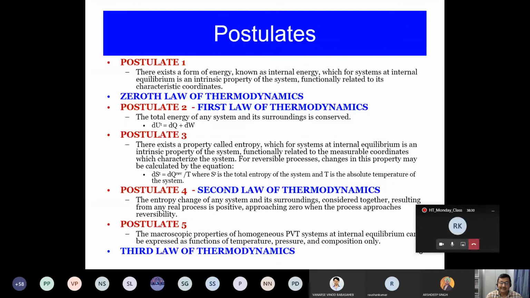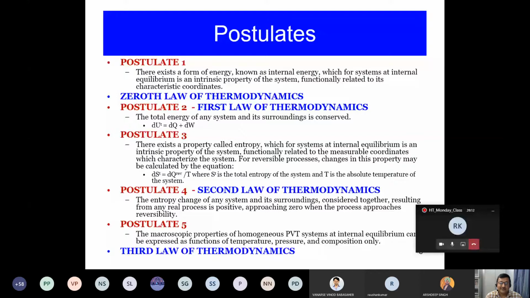But they are not exclusive. It doesn't add up to 9. Some of the postulates also coincide with the laws. So what is postulate 1? There exists a form of energy known as internal energy, which for systems at internal equilibrium is an intrinsic property of the system and functionally related to its characteristic coordinates. We are going to come to the details of internal energy. First, you come to know about a parameter called internal energy in postulate 1. We are going to clarify all the details of this one by one.